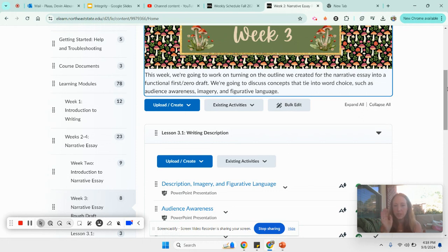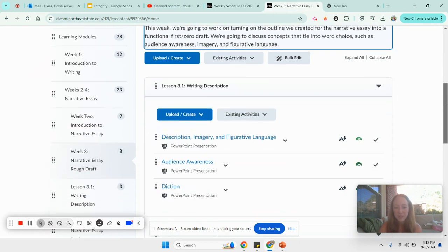This week, we are going to work on turning in the outline that we created. We turn that in Sunday night, and so Monday morning, we're going to start moving into discussing these concepts that go along with word choice, audience awareness, imagery, figurative language. Then we're going to take all of that and turn that into our rough draft.